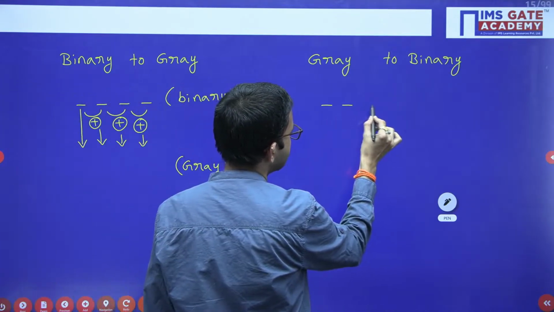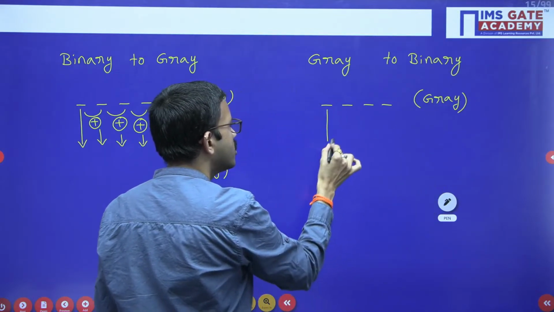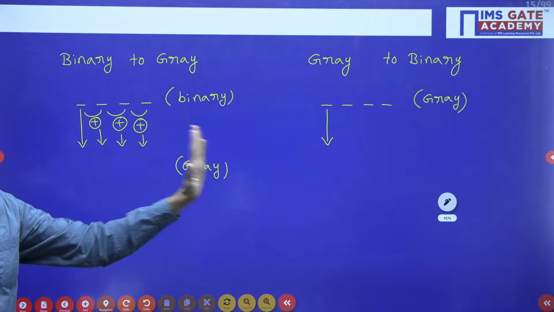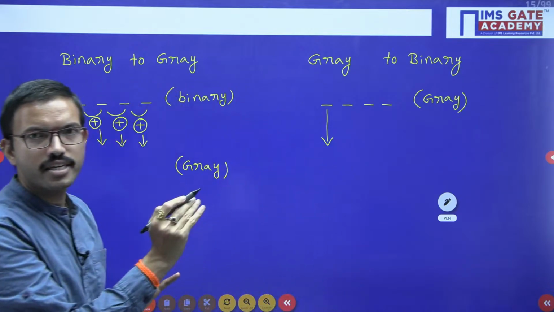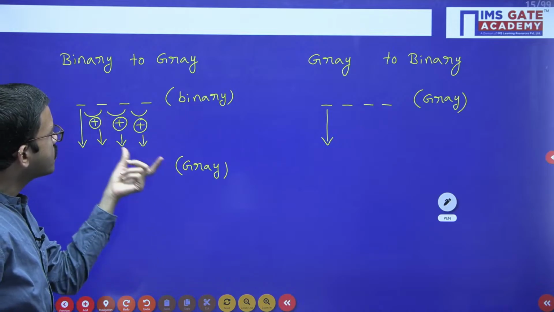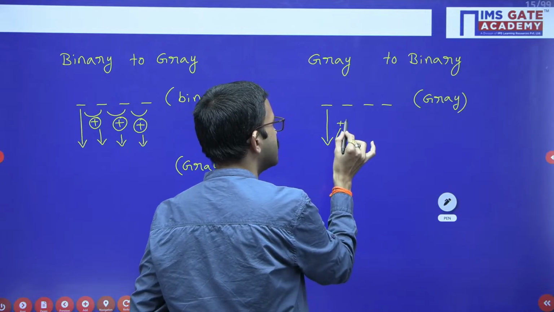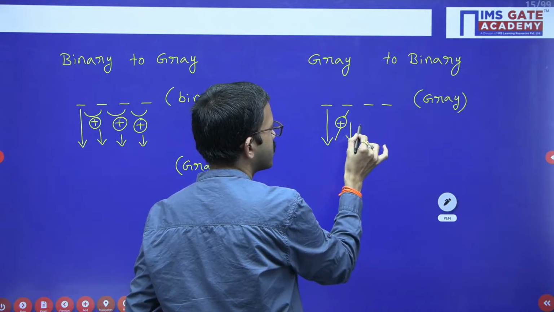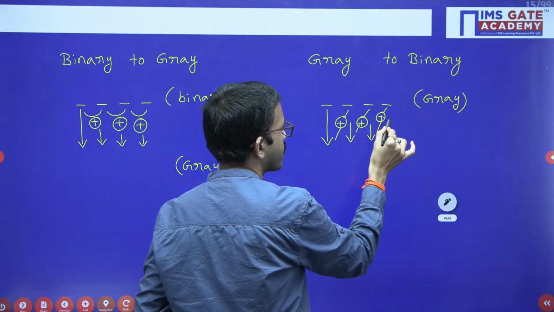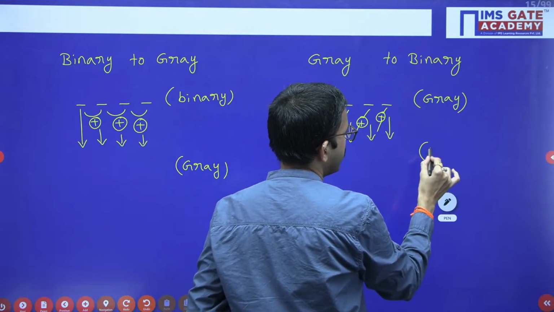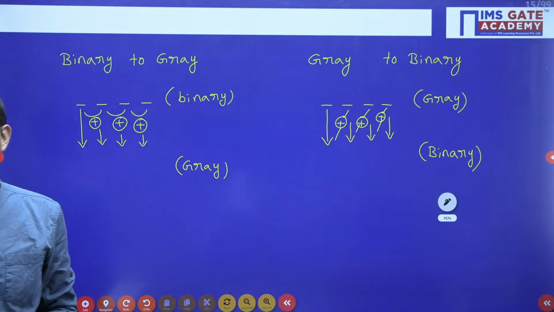Similarly, you can consider gray code. For the time being I am considering 4 bits. See, whatever the first step we have done here, same thing: whatever the leftmost bit is there, you can copy as it is. That is the first step in both binary to gray and gray to binary. Now, in binary to gray, we performed XOR operation on successive bits, whereas here we will perform XOR operation diagonally like this. And from here we are going to get the corresponding binary code.